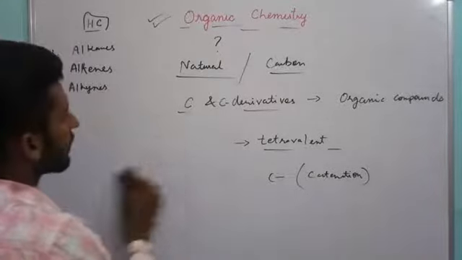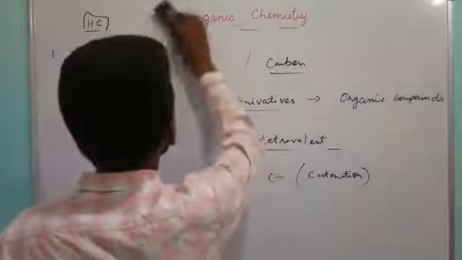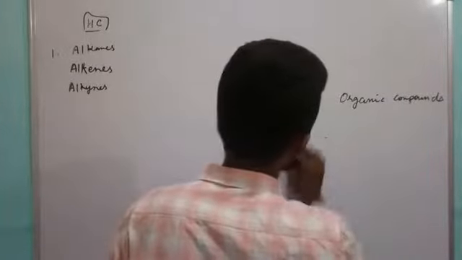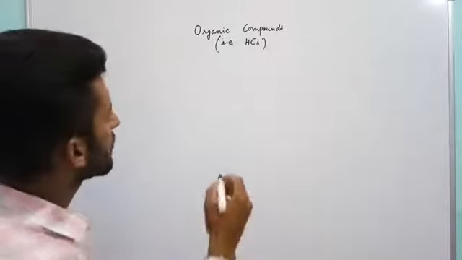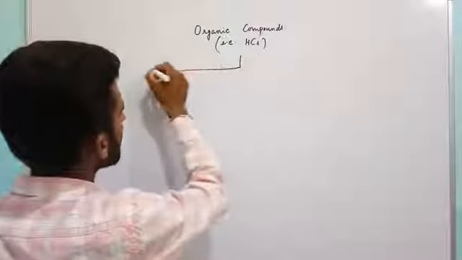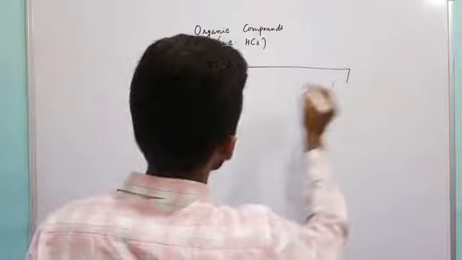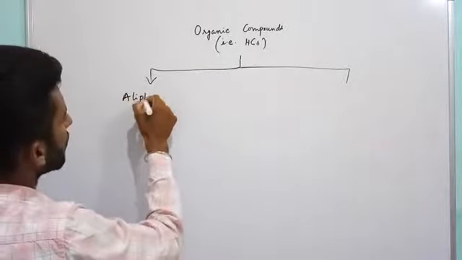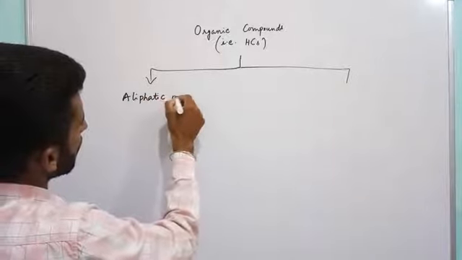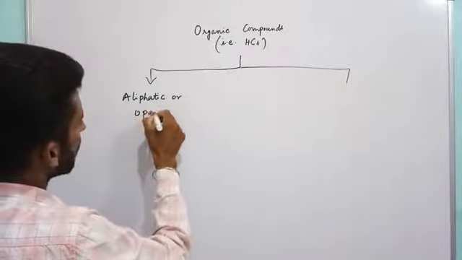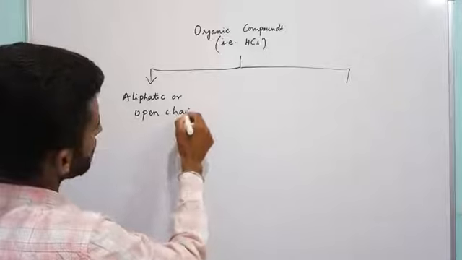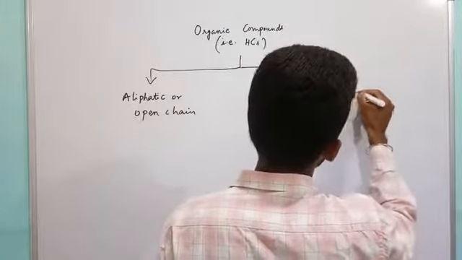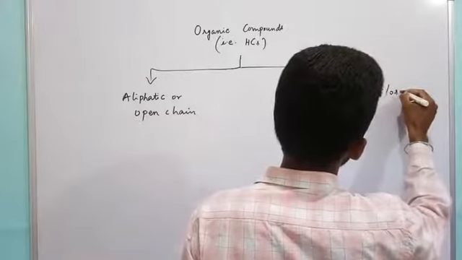Generally organic compounds are divided into two separate types, two separate branches. Organic compounds, that is hydrocarbons, are classified into two different branches. First one is known as aliphatic or open chain compounds. Another one is known as cyclic or closed chain compounds.